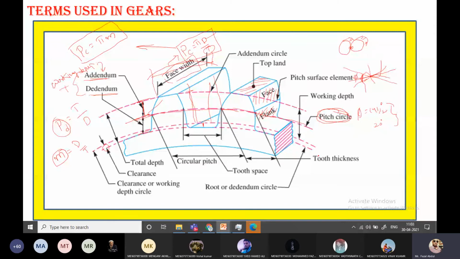Terminology can be asked in short answer questions and also in long answer questions in combination with other questions. In the design of gears, coming to the main topics, this terminology plays a vital role. If you do not remember this terminology, you cannot understand the question. So that's the reason you have to be perfect with this terminology.